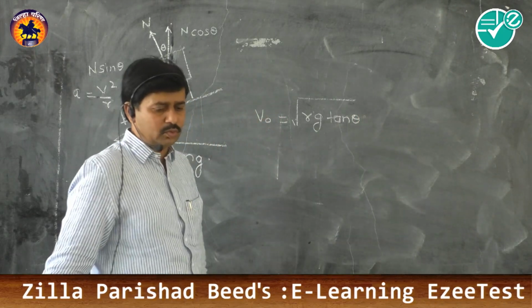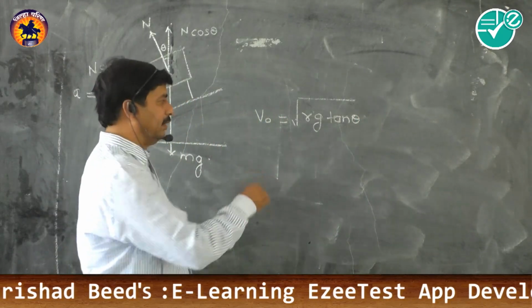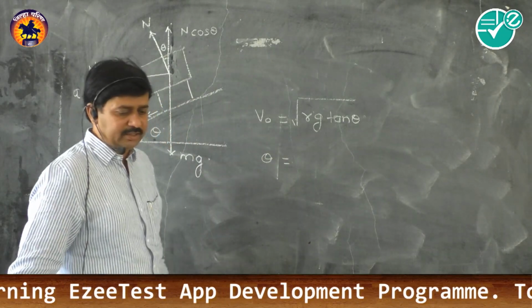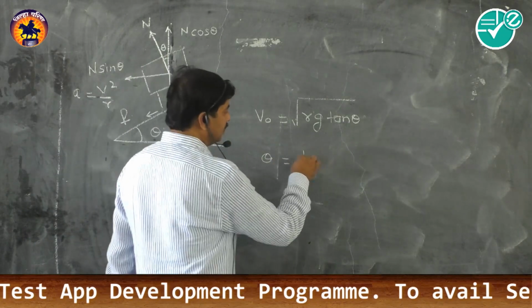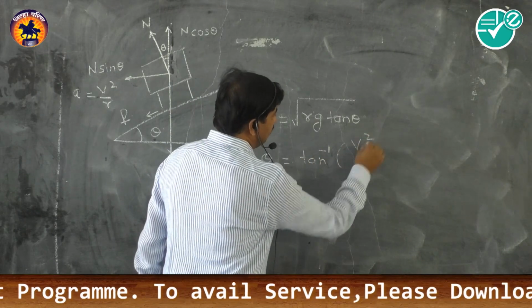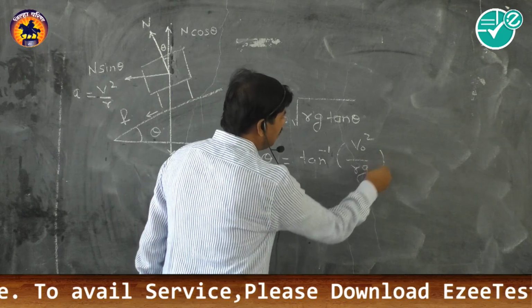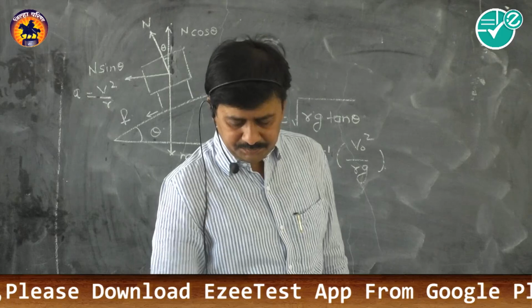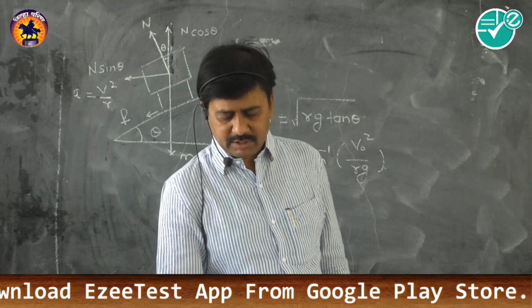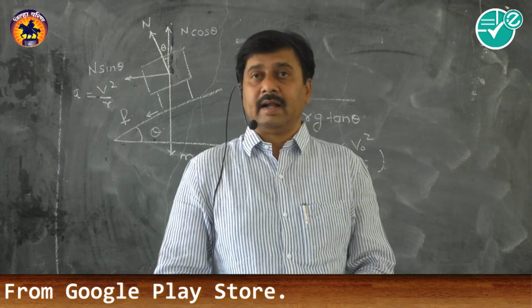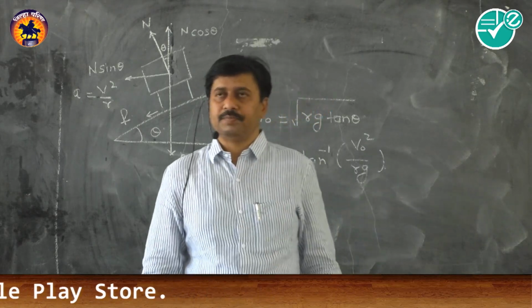V0 will be equal to the square root of Rg tan theta, and from that we can also calculate the value of the angle of banking, that is theta is equal to tan inverse of V0 square upon Rg. So this is also an important relation, and this is the application of the centripetal and centrifugal forces that arise in circular motion.